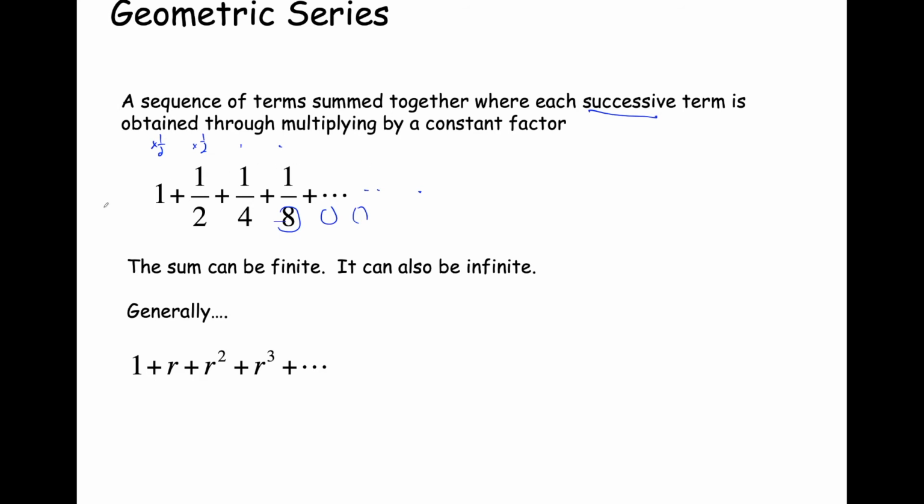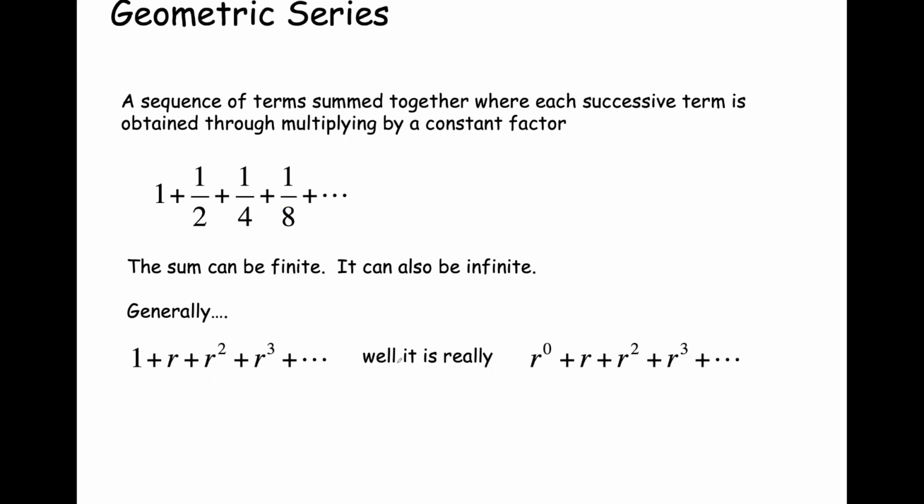Let's call that constant factor r. Now, in fact, here we have 1. We multiply it by r, we get r. We multiply that r by r, we get r squared, and r cubed, etc. Now, of course, if we think about what 1 is, we can say r to the 0 power is equal to 1, right? Anything to the 0 power is 1.